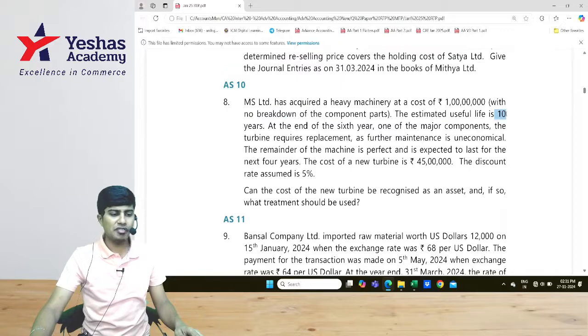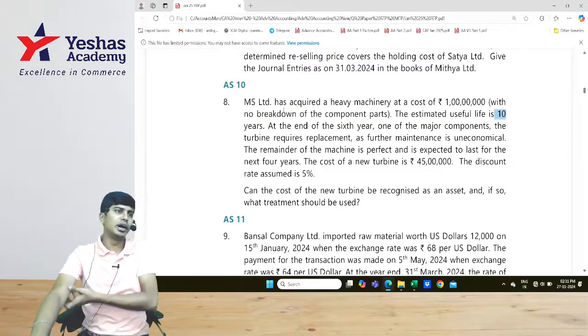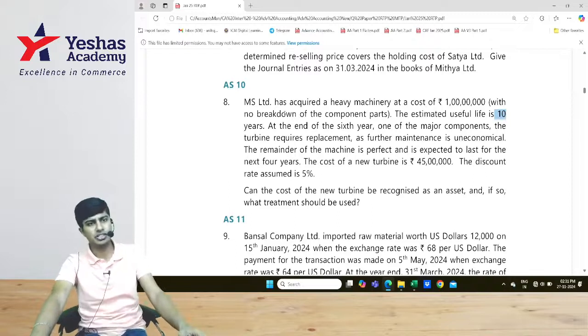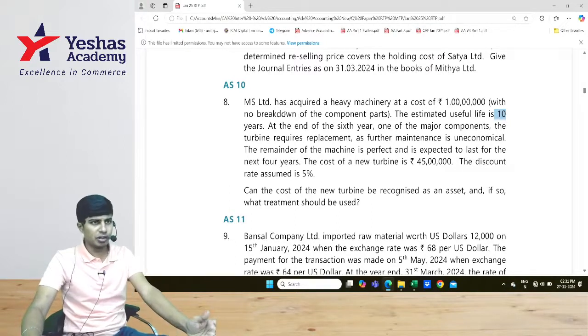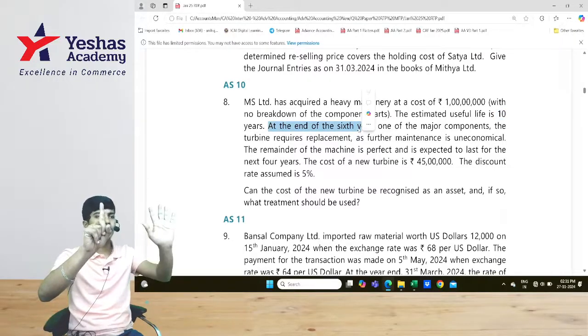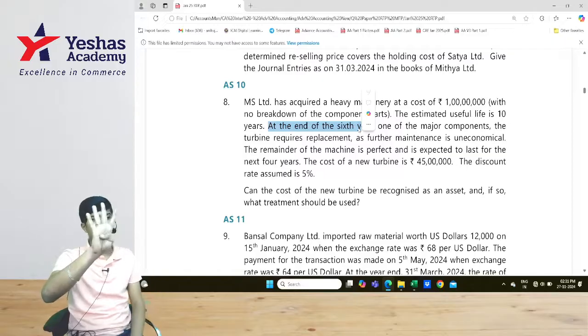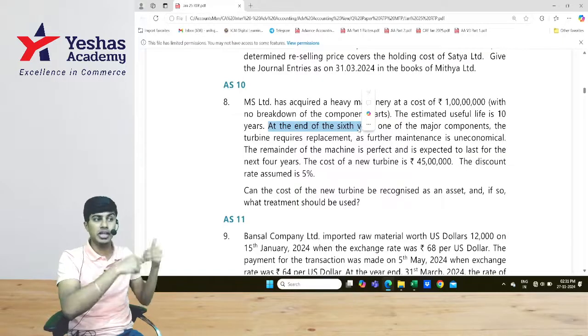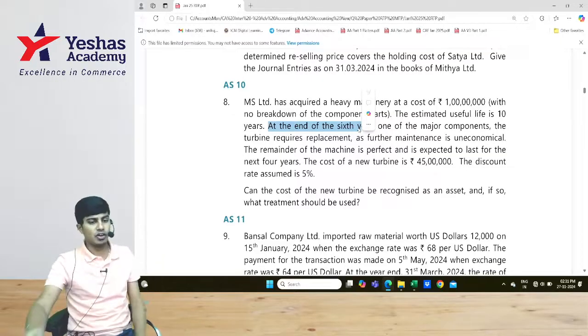The estimated useful life is 10 years. So basically, if there is no scrap value, we'll do 1 crore minus 0 by 10, which is 10 lakhs depreciation every year. But we don't know whether they want to do WDV or SLM. At the end of the 6th year, so 6 years are over, the remaining useful life is 4. The 6th year is over, okay? This is not the beginning of the 6th year, but the end of the 6th year.